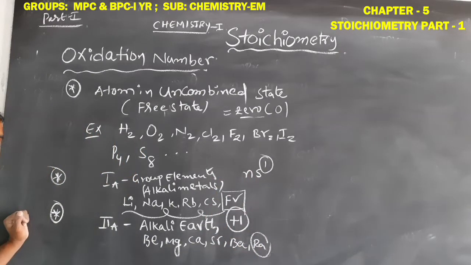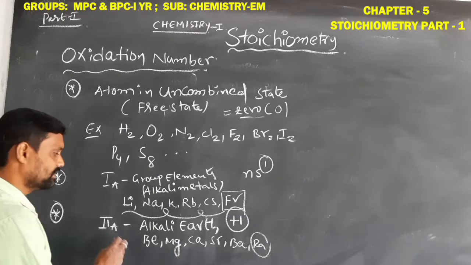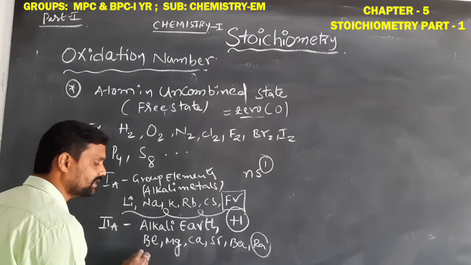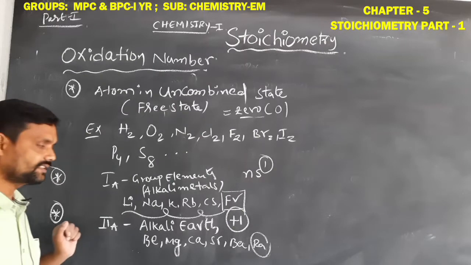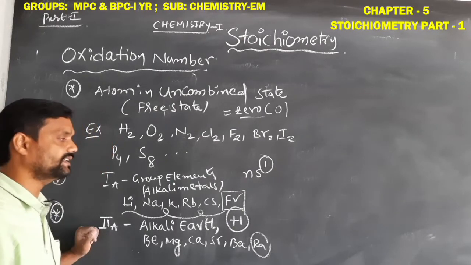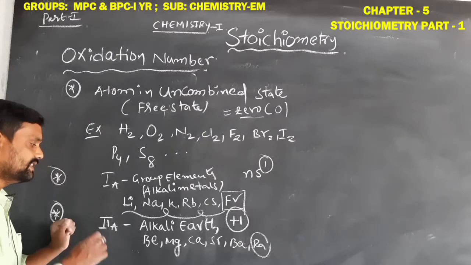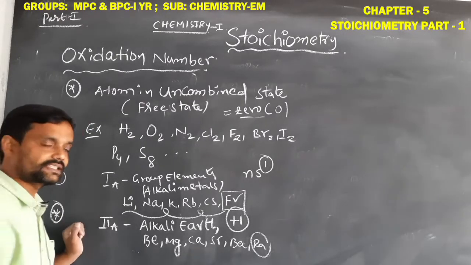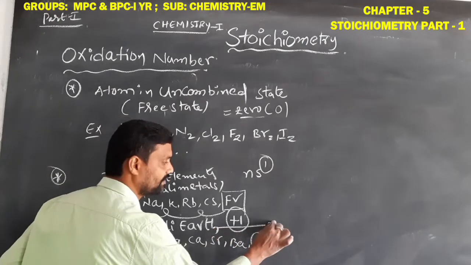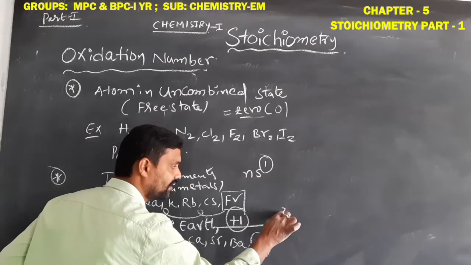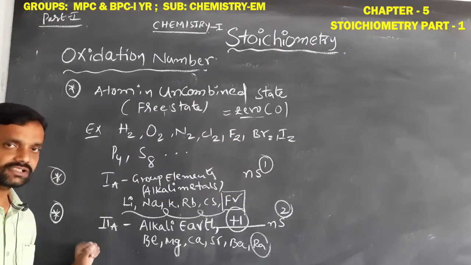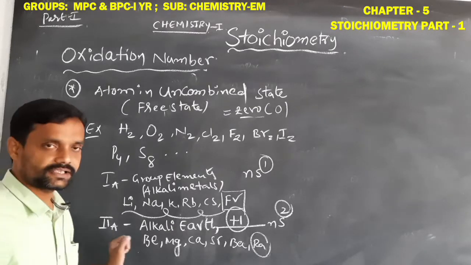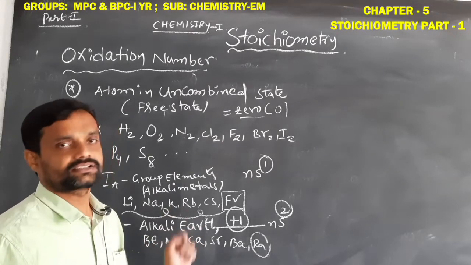The last element, radium, is the radioactive element. So the examples for alkaline earth metals are beryllium, magnesium, calcium, strontium and barium. These second A group alkaline earth metals have outermost shell electronic configuration ns2. That means how many electrons are present in the outermost shell? Only 2 electrons.